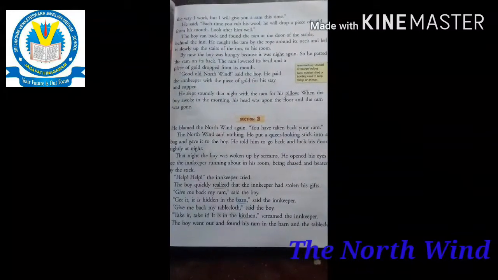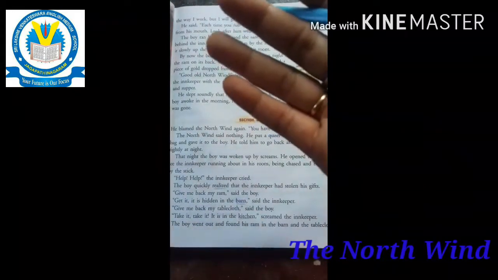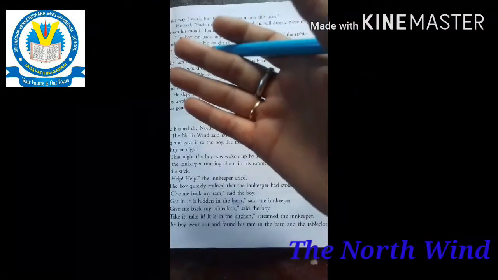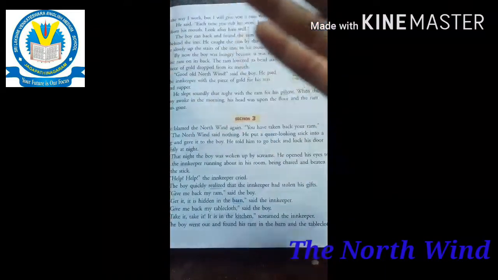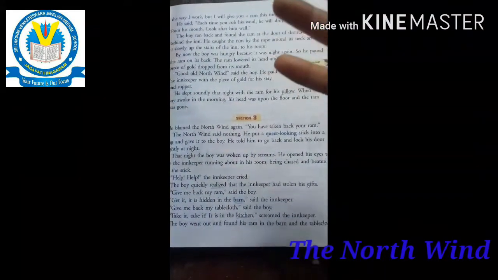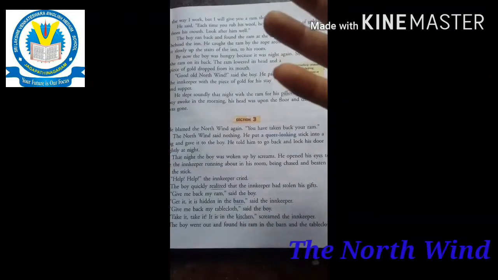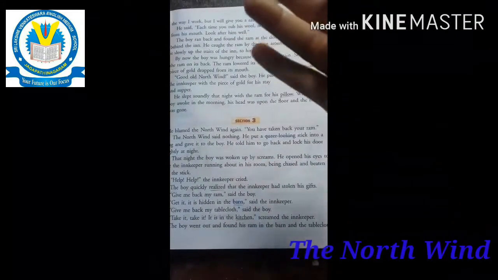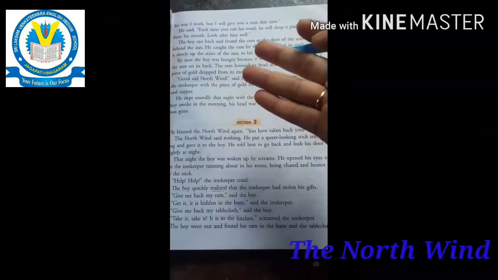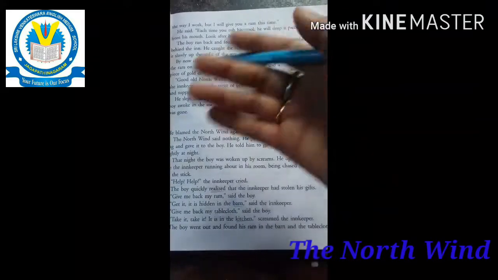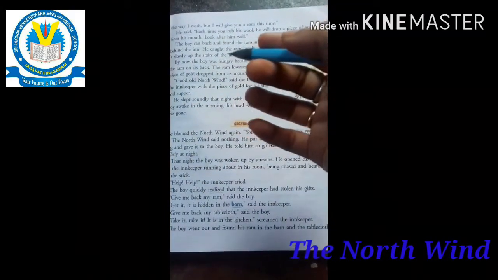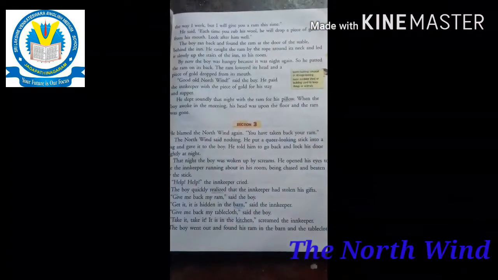Did you understand, all of you? In the first section, and also in the second section, the tablecloth was missing. At the same time, the ram was missing. Who stole the tablecloth and the ram? Can you guess anyone?